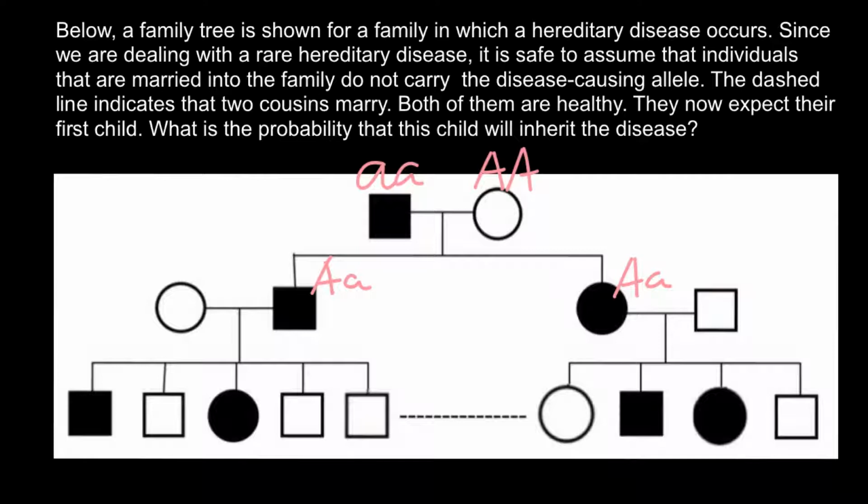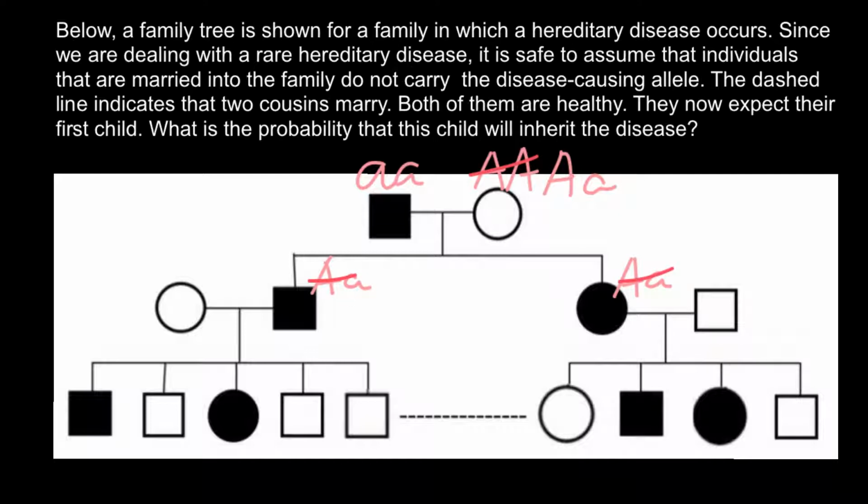So that means that we have to assume that this female has to be heterozygous, and in this case both of the children can be affected, and the probability would be 50%.